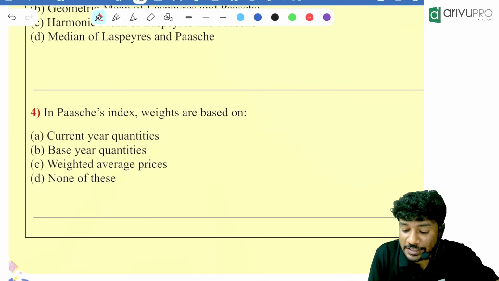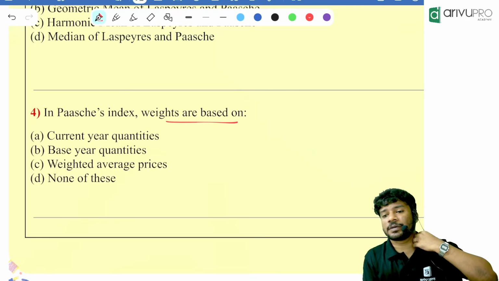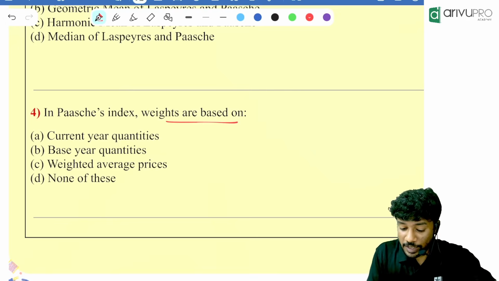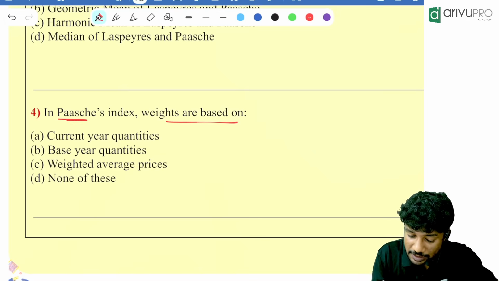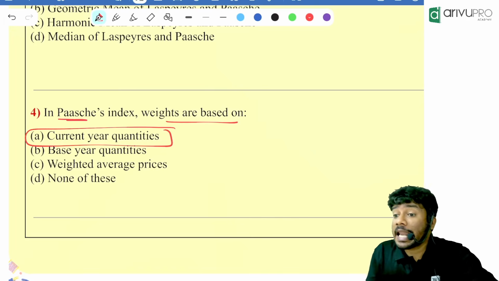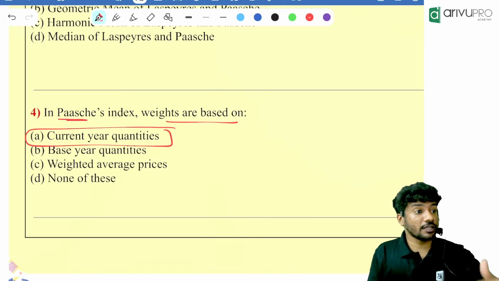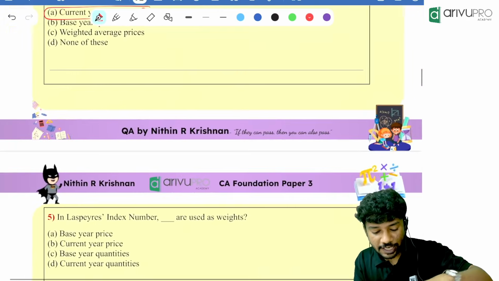In Paasche index number, weights are based on what? Current year quantity or base year quantity? Which is the one? Current year quantity, right? Paasche means current year quantity. Laspeyres means base year quantity. Remember that.